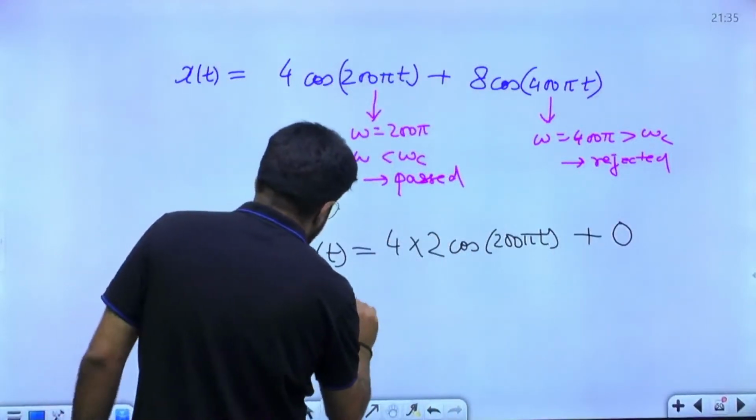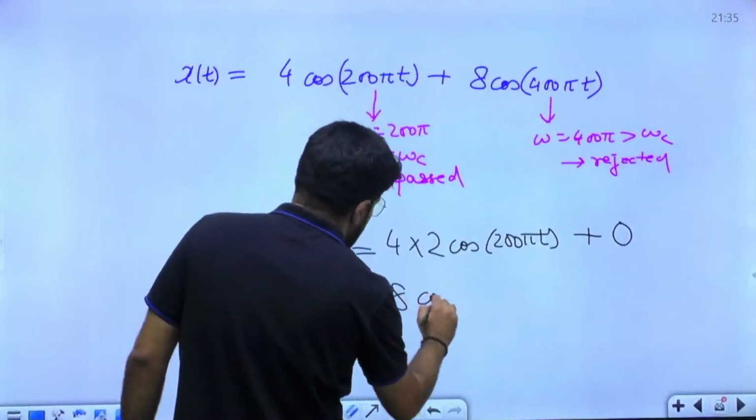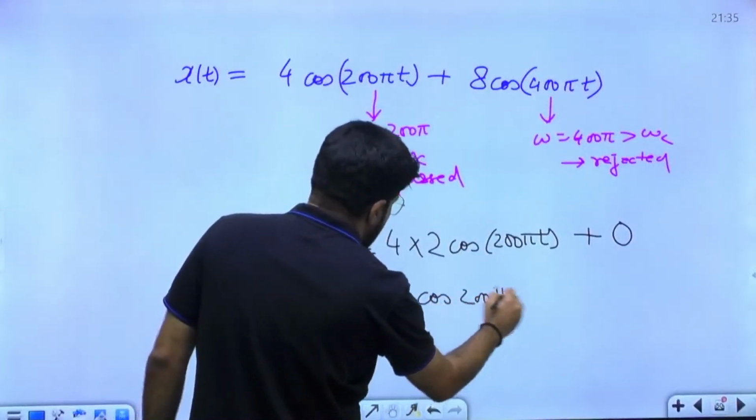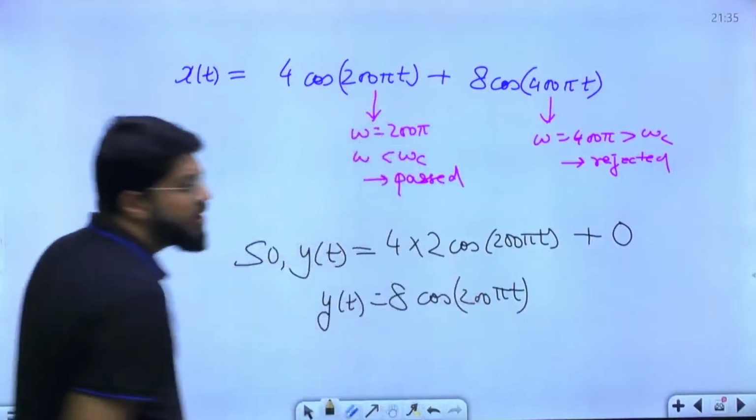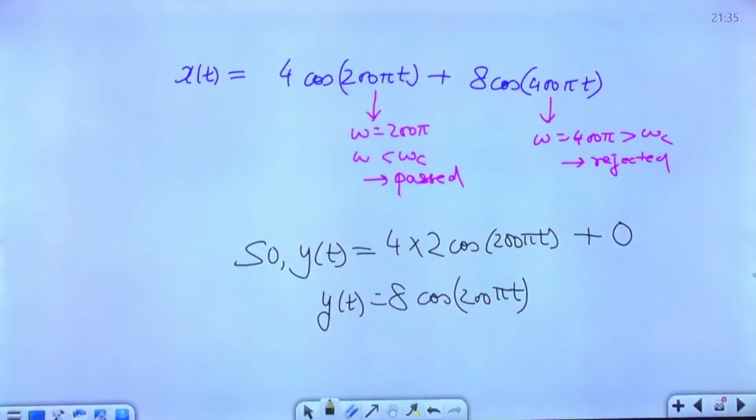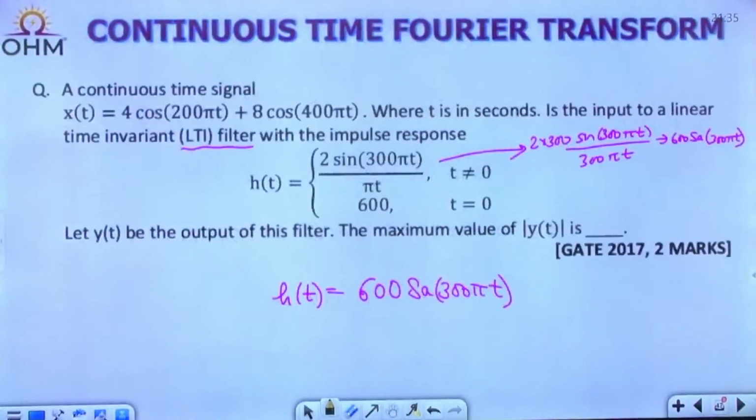So what is the output expression? 8 cos 200 pi t. Okay, 8 cos 200 pi t is my answer.